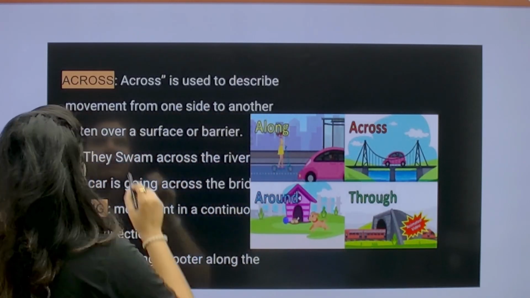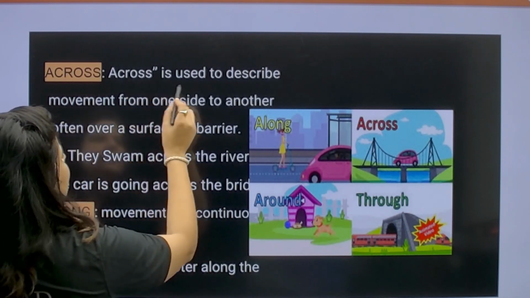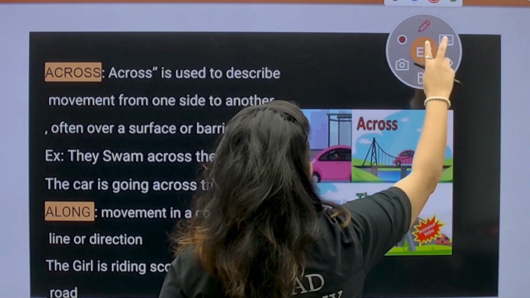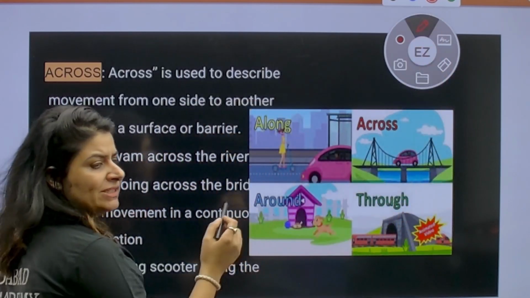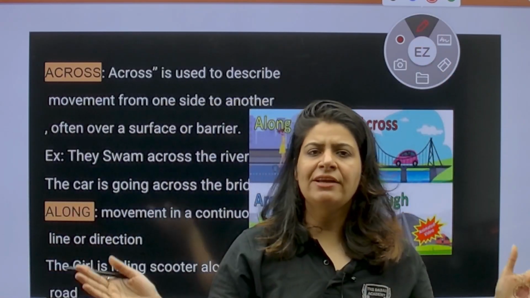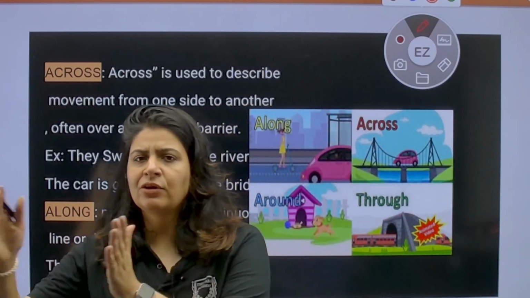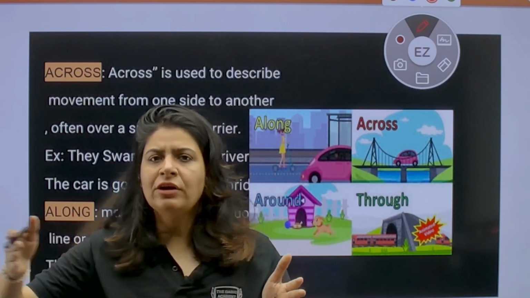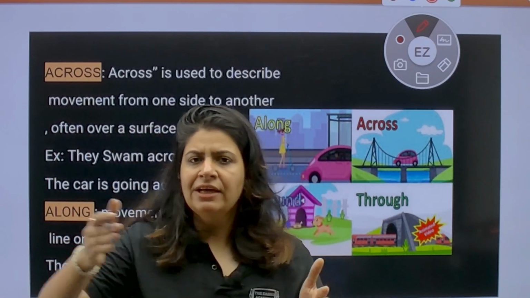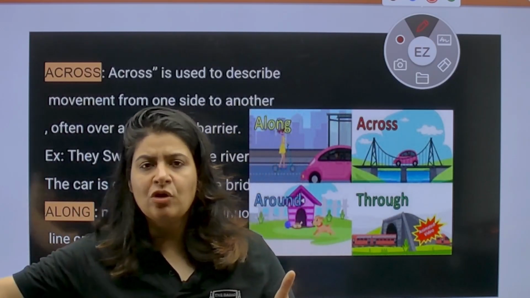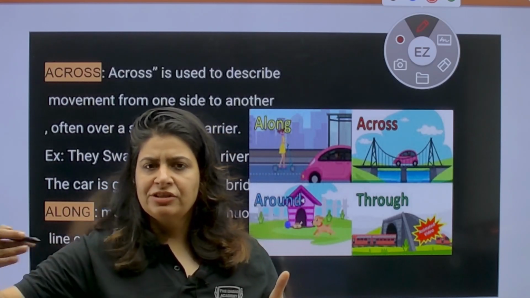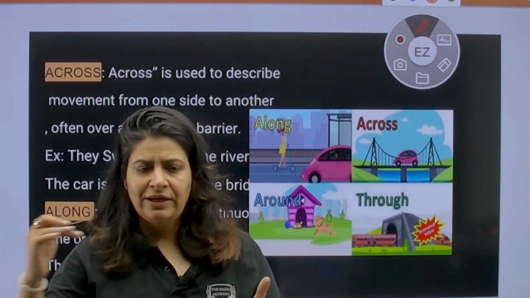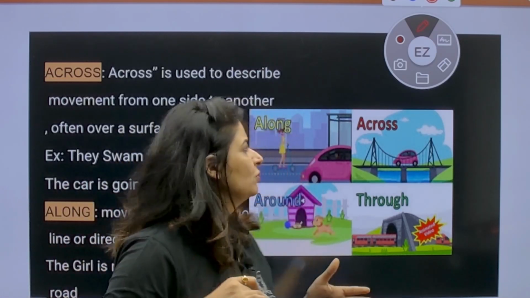Then along. When do we use across? Across is used to describe movement from one side to another. As you can see the picture of the car. So basically, what is cross? Across is like crossing. Pedestrians, they cross the street or they cross after the red light. So they walk across the road. एक जगह से दूसरी जगह पे जाना while crossing it. You have seen zebra crossing? Zebra crossing पे जो है pedestrian चल के जाते हैं, तो they walked across the road. एक जगह से, एक point से दूसरे point पे जाना.